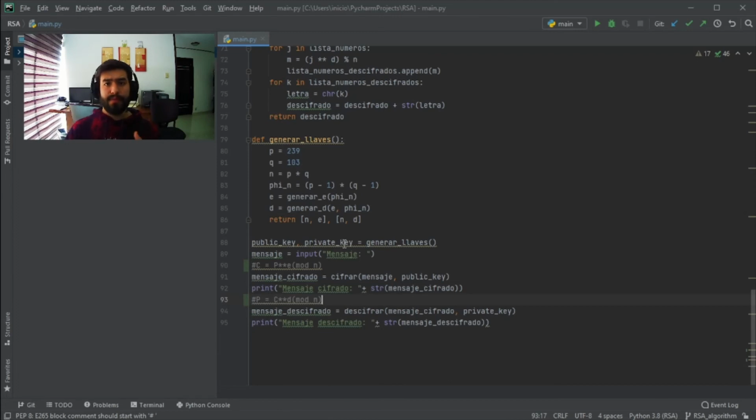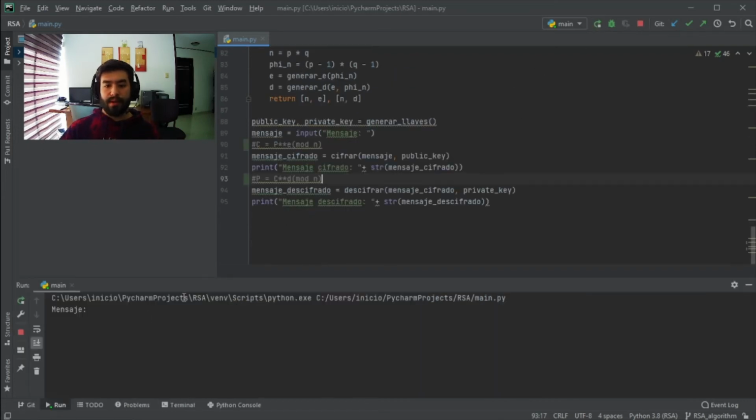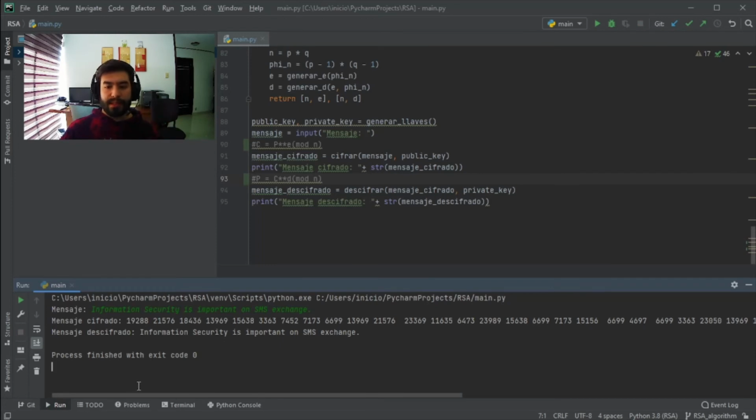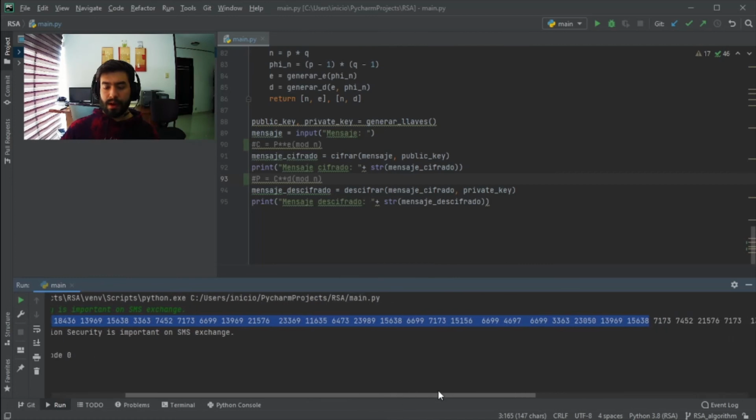Once we have retrieved all the letters of the message, we will end with the original message, and we can see an example of how this works. So if we encrypt a message such as "information security is important" on an SMS exchange, what will happen is that each letter will be encrypted using our numbers, our keys,